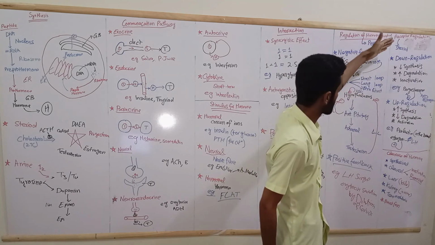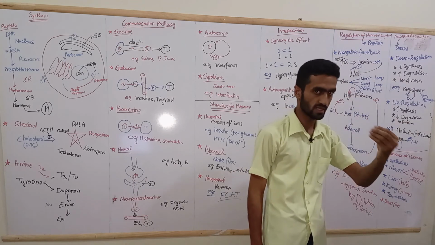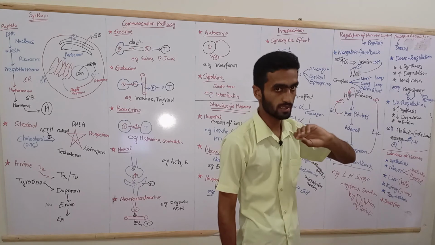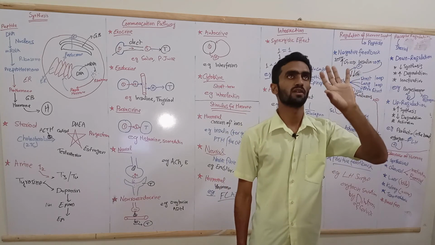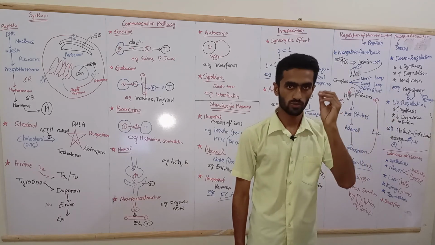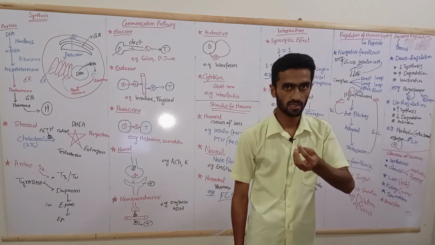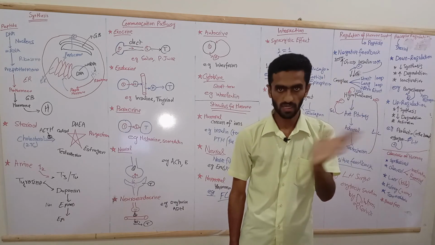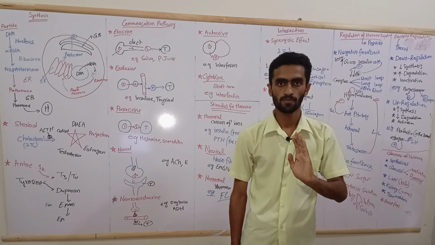Let's discuss receptor regulation. Receptor regulation is related to steroids, because steroids are not stored, so their receptors should be regulated. By downregulation, if a lot of hormone is present, I want to decrease the effect, so I should decrease the receptor. What are the ways of decreasing a receptor? Three ways: decrease the synthesis, break down more, and inactivate the receptor.